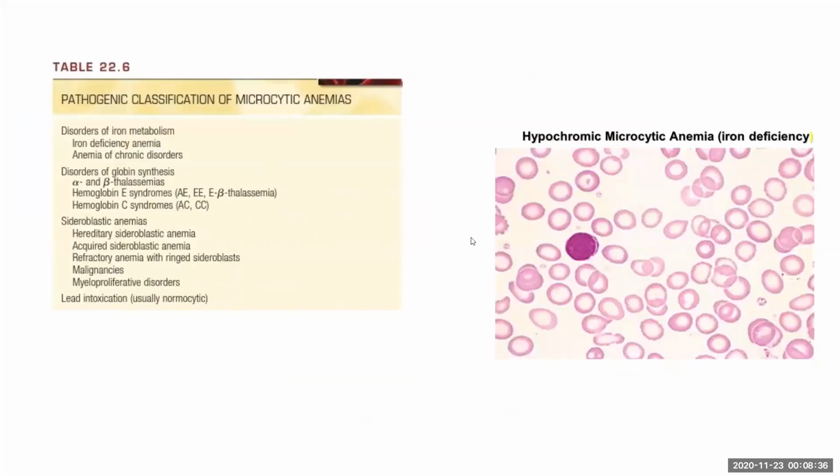First, microcytic anemias. To remember them easily, they are associated with some defect in hemoglobin synthesis. That is, maybe some mineral deficiency or hemoglobinopathy as such. Disorders of iron metabolism, maybe iron deficiency anemia or anemia of chronic disease. In iron deficiency anemia, the iron is deficient in the blood. In anemia of chronic disease, iron is surplus, but the RBC is not able to utilize it. Coming to hemoglobin synthesis, hemoglobinopathies: alpha and beta thalassemia, hemoglobin E and hemoglobin C syndromes.